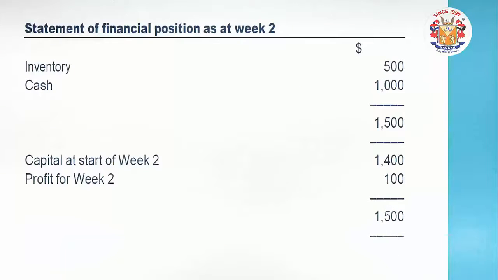I hope you are understanding how these things are made up. But friends, what about the second week statement of financial position? Here, if you prepare the cash account, it has the 1100 opening balance.